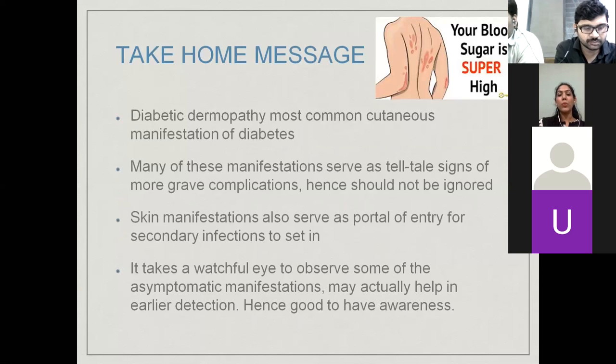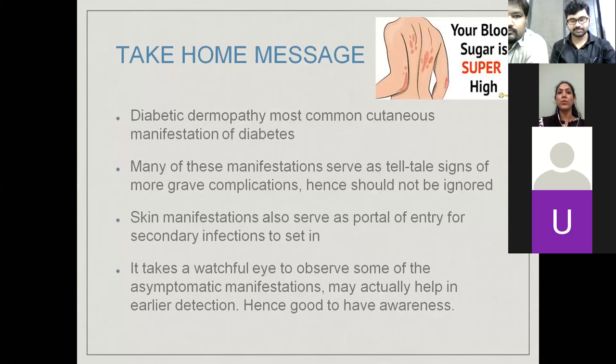What I want all of you to remember is that diabetic dermopathy is the most common cutaneous manifestation, and we should be aware of all these skin manifestations, because many times a patient will not be known diabetic and will show these manifestations. If you get their sugars tested, they will be high.